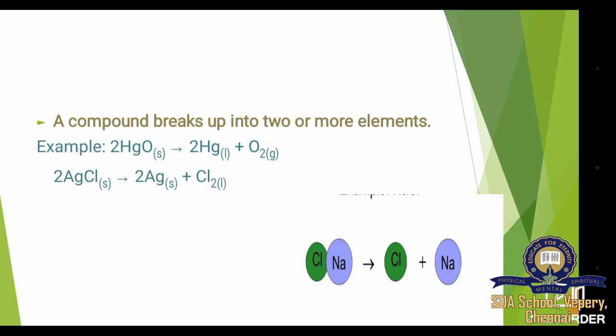Another example is AgCl, silver chloride, a compound. It gets split into Ag plus Cl2, that is silver and chlorine. So here they are both different elements. So a single compound is split into two different elements. These are the examples for decomposition reaction.